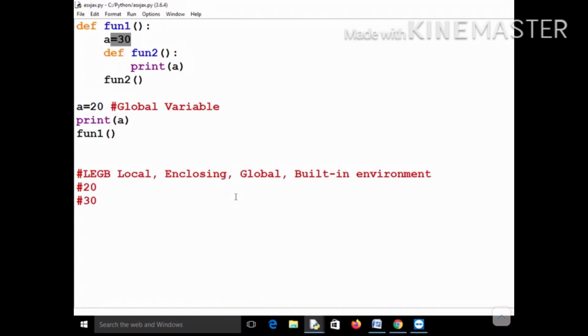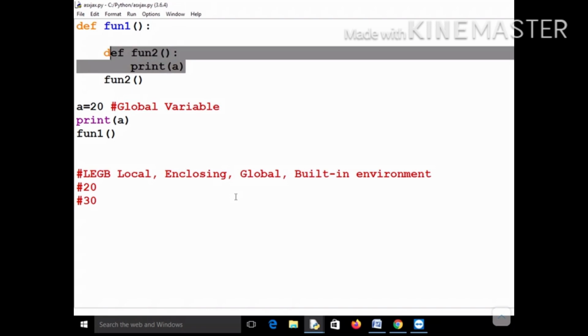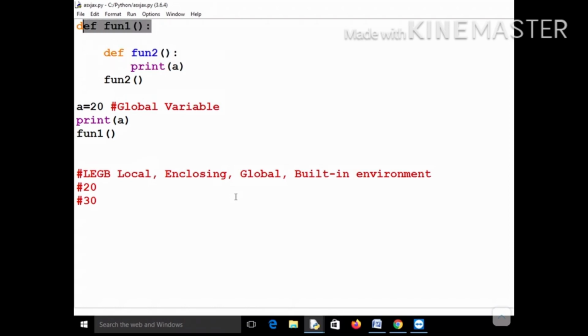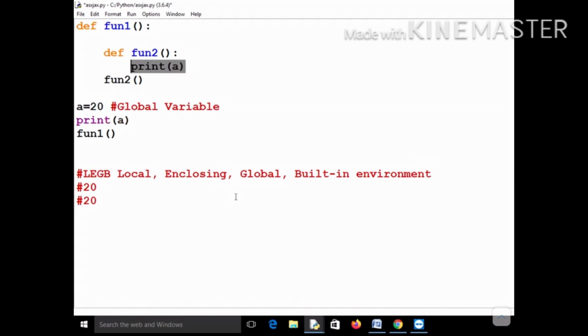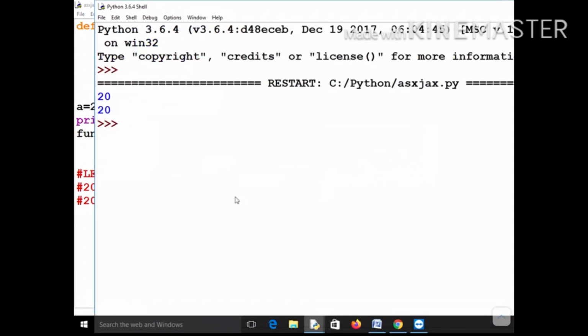But what if this one was not here? As I told you, first it will look in the local environment. There was no value of A in the local environment of fun2, so it will go to the enclosing environment, that is fun1. Again A is not here, so it will next go to the global environment, and here it will be able to find the value of A, which is equal to 20. So it will print 20, and again it will print 20. So here first 20 will be printed because of this, and then here again 20 will be printed because of this. So now this A will be your global A. Okay, so let's run it and see that this value is equal to 20 and 20.